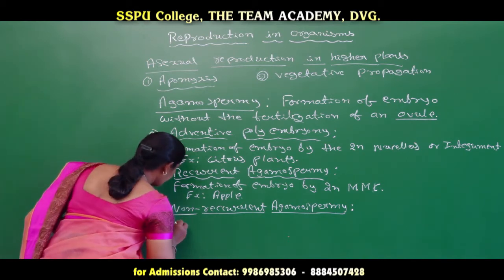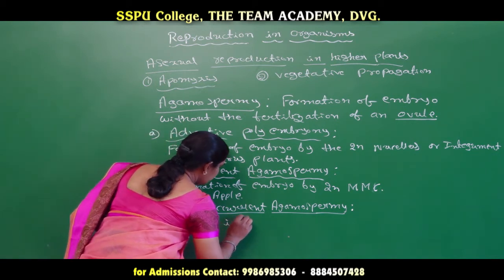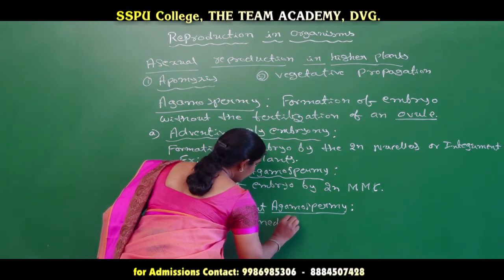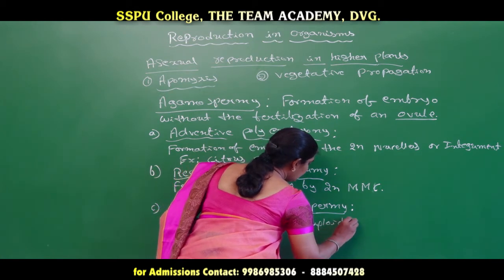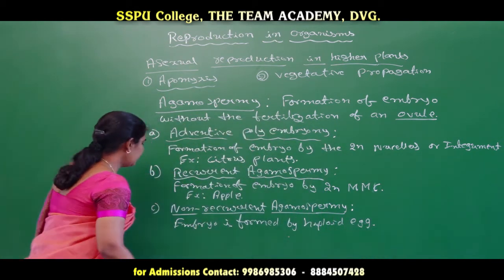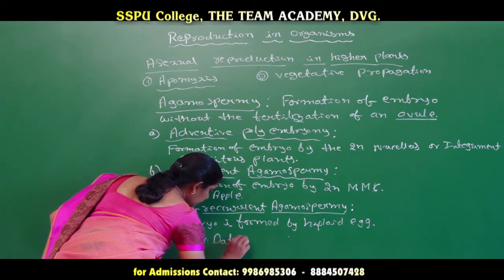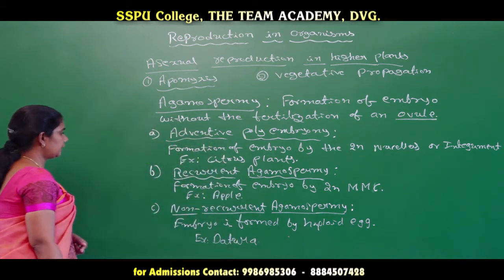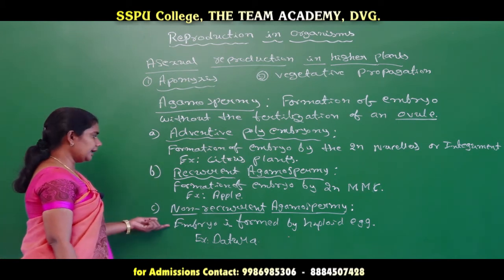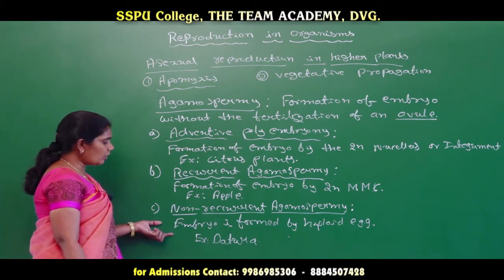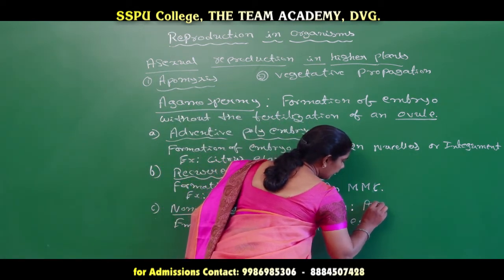For an example, we can take the Datura plant. This non-recurrent agamospermy is also called parthenogenesis.